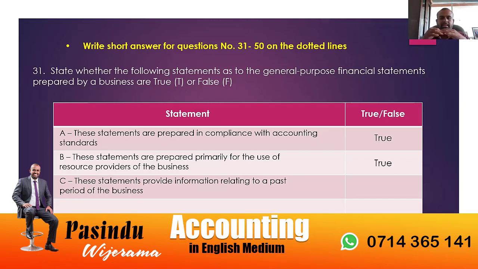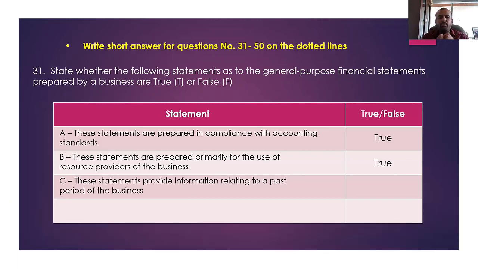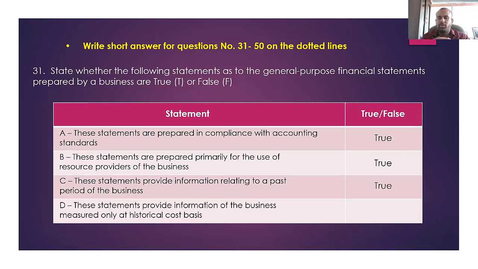Part C: the statements provide information relating to the past period of the business. Obviously yes. General purpose financial statements never provide future information, only past information. This particular statement is also true. Then: the statements provide information of the business measured only on the historical cost basis. Is it true?